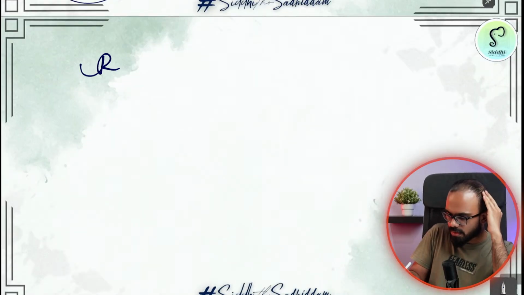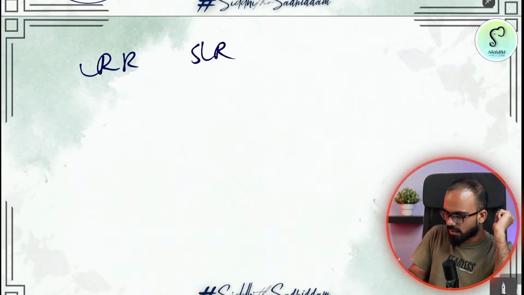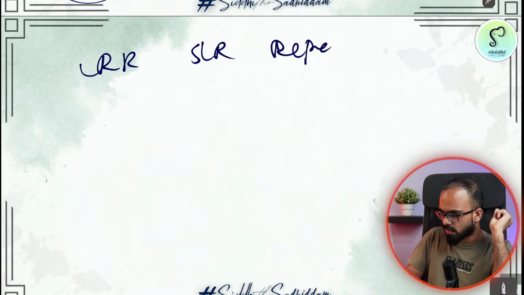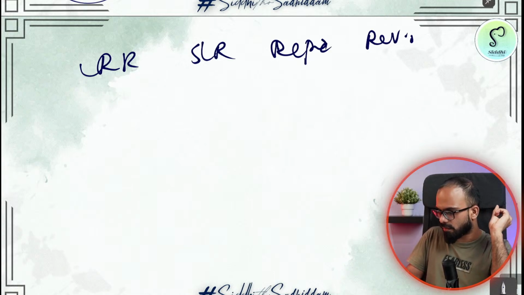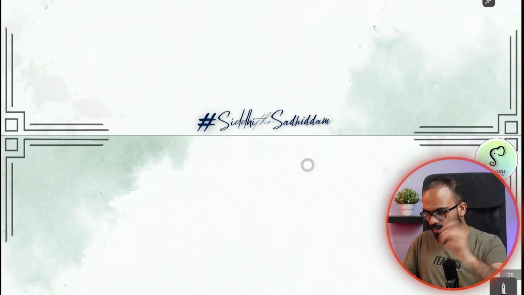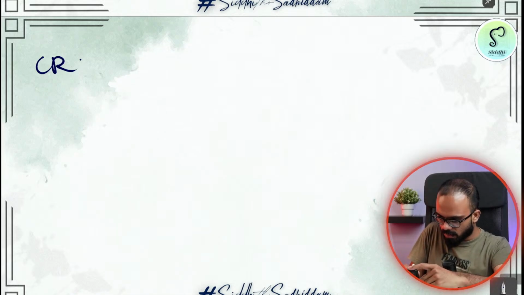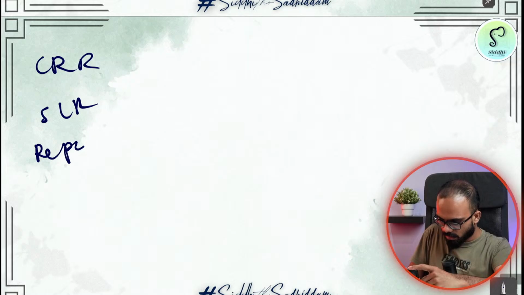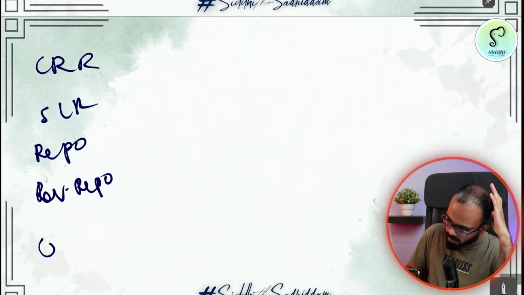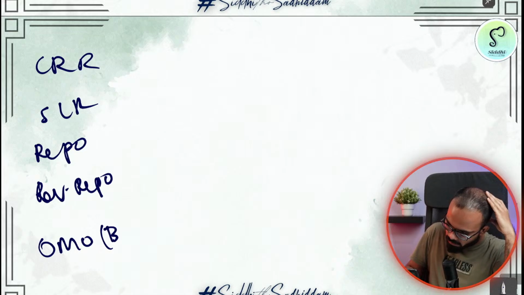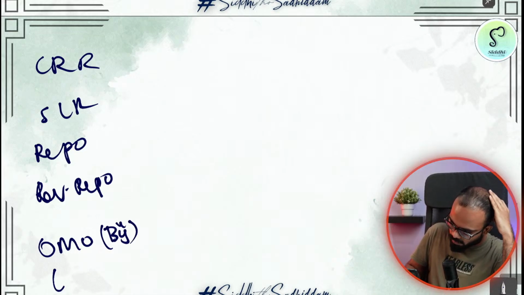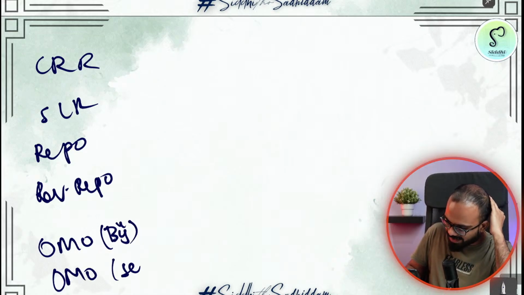Now you have CRR, SLR, repo, reverse repo, open market operation buy, open market operation sell.